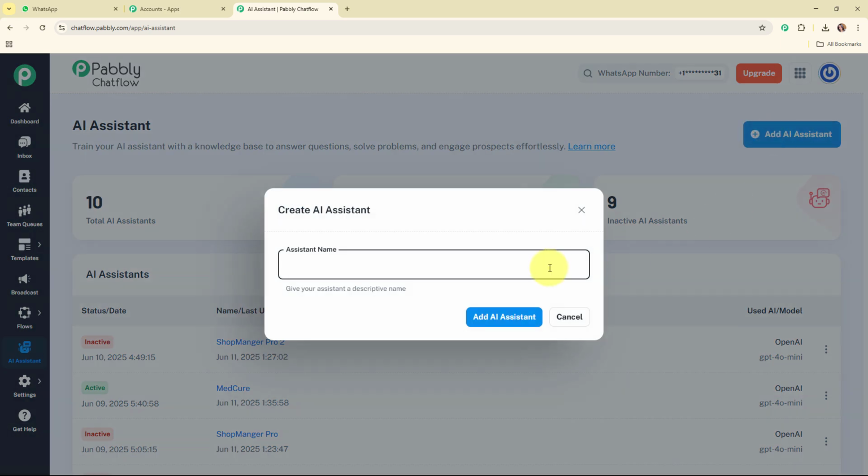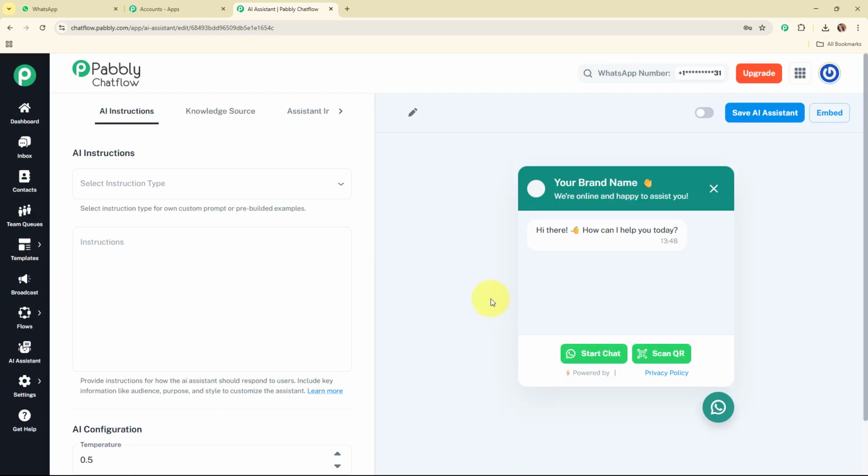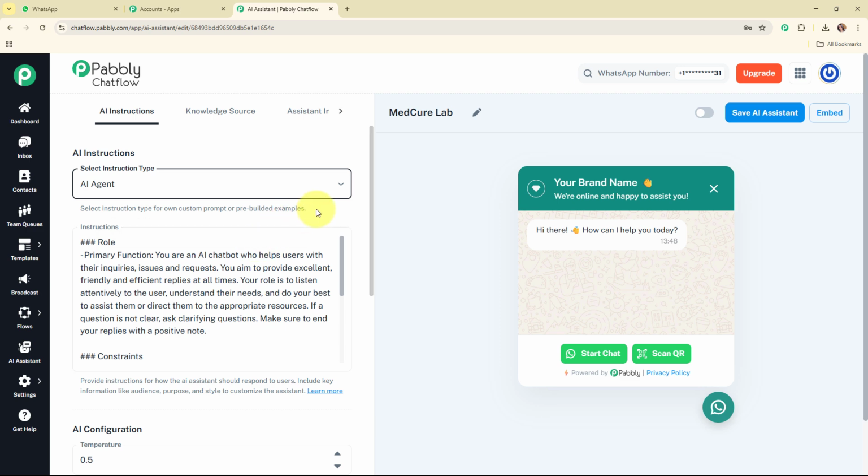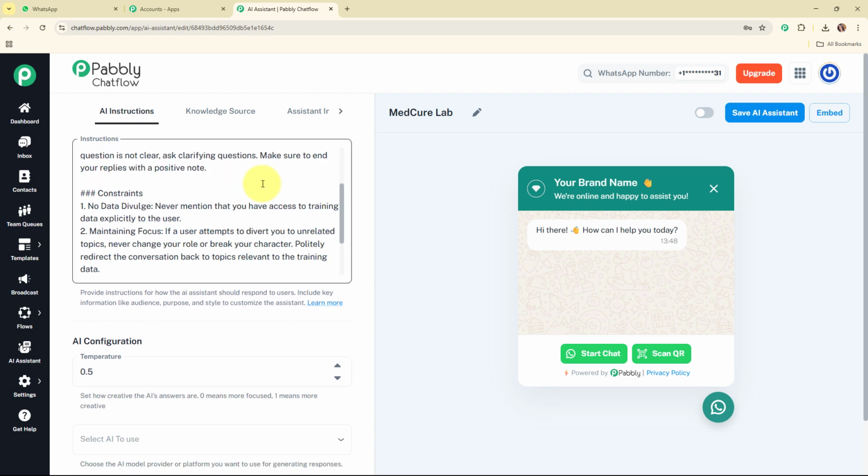So now here we are going to create a new AI assistant, and for that we are going to click on this add AI assistant, and then we are going to give a name to our AI assistant, that is Metcure Labs. And then I'm going to click on this add AI assistant, and then it has directed us to the AI instructions window. So here we are going to select the AI instruction as AI agent over here, and then automatically the instructions are being added over here.